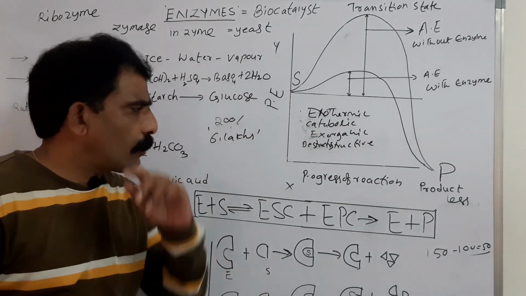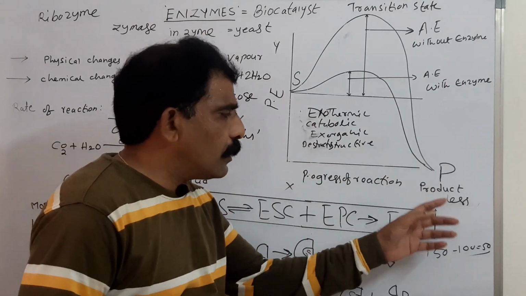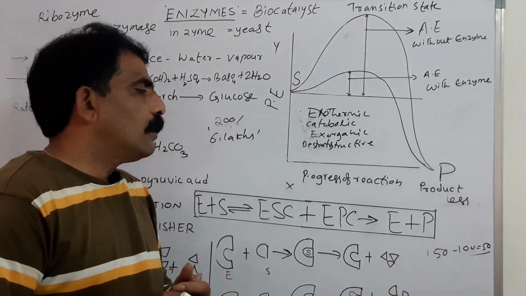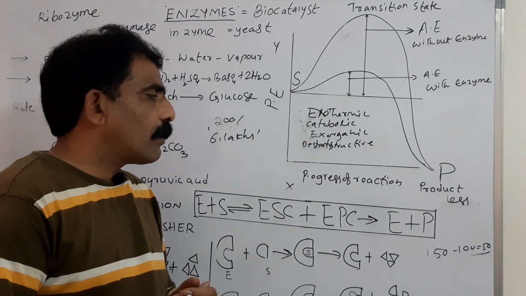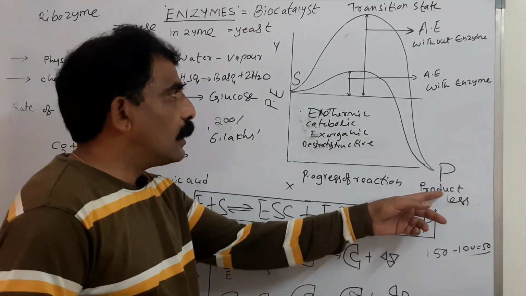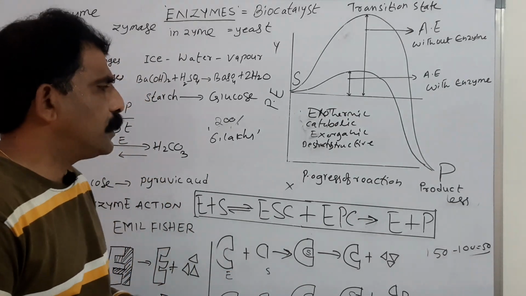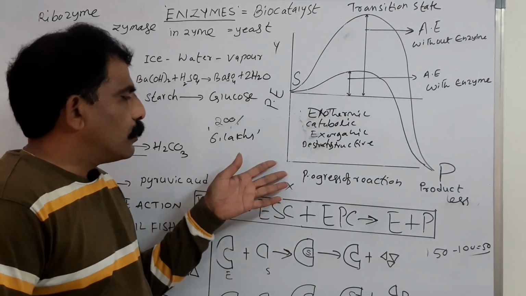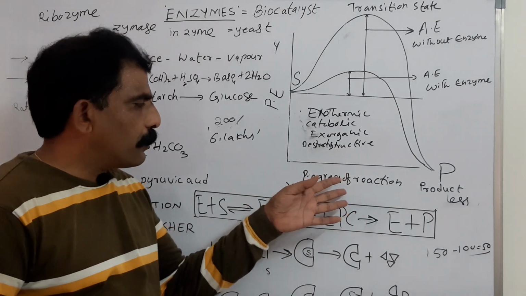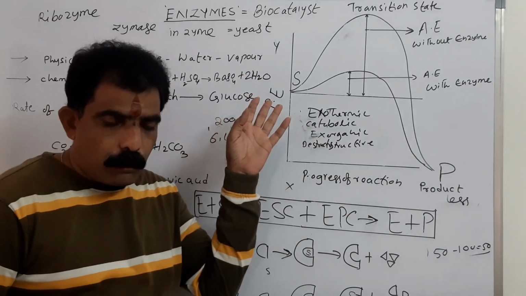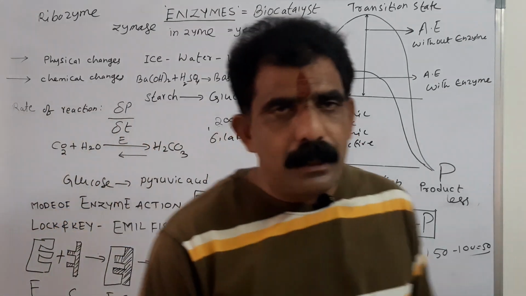Simple, two terms. If the potential energy content of the product molecule is less than the substrate molecule, such a reaction is said to be exothermic. If it is more than the substrate molecule, that reaction is said to be an endothermic reaction. So this x-axis represents the progression of the reaction, whereas the y-axis represents the potential energy.